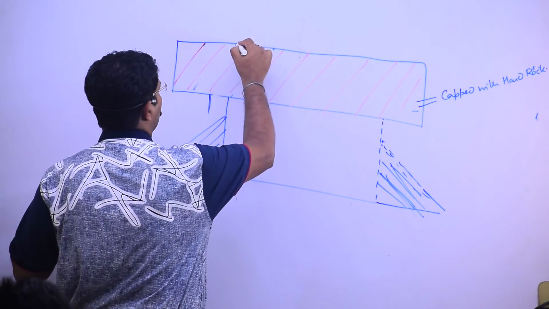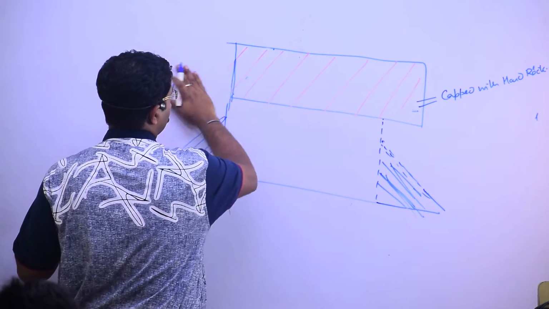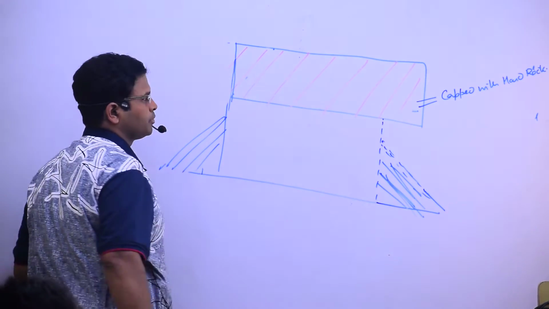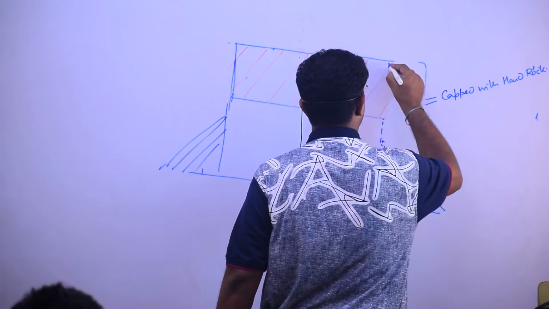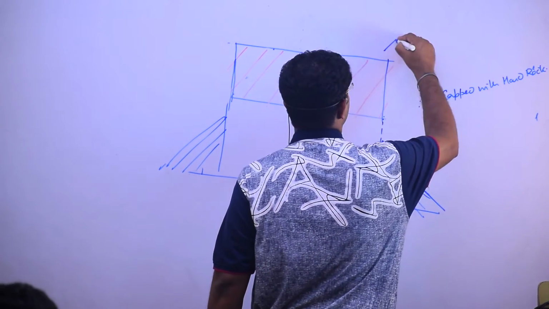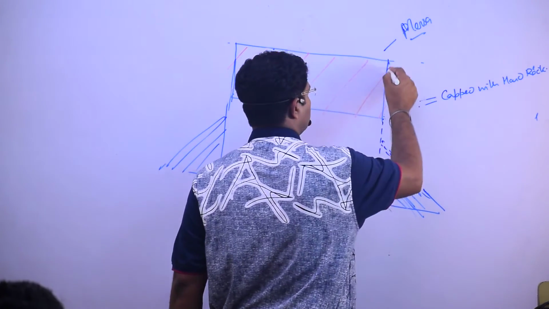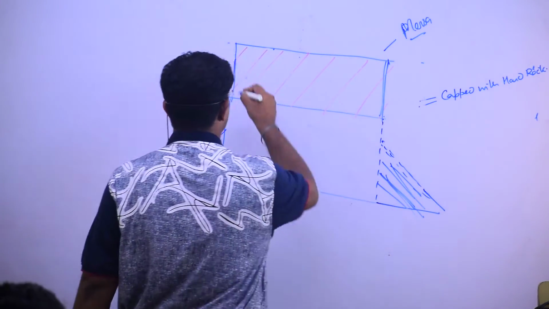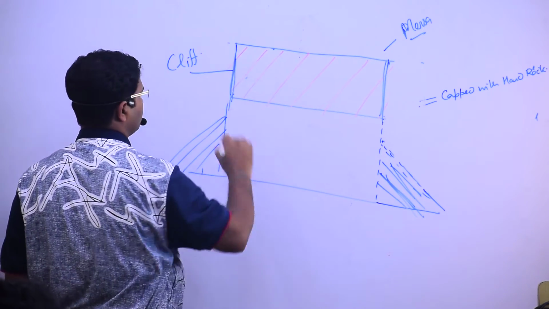And when it has been collapsed, this hard rock has been what? Collapsed. And this is known as what? Mesa. Means surrounding region is covered by what? Always this region will be standing, cliff.